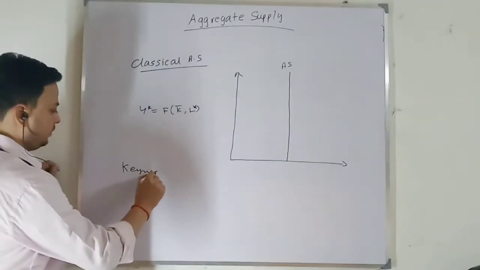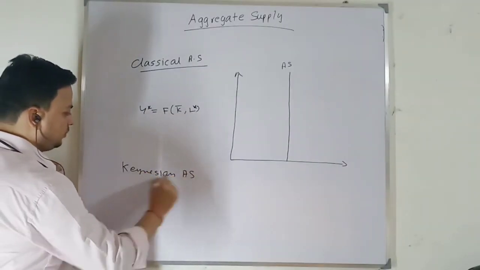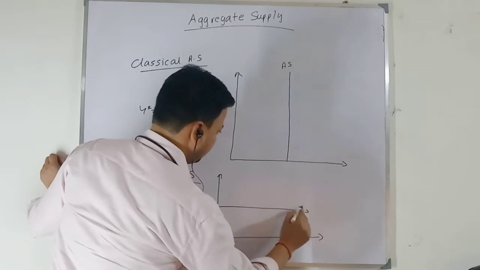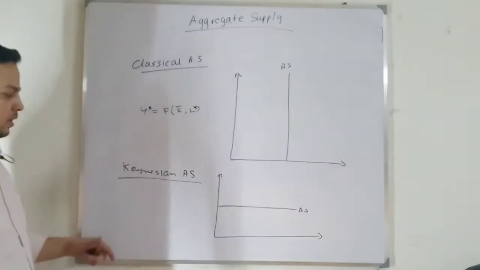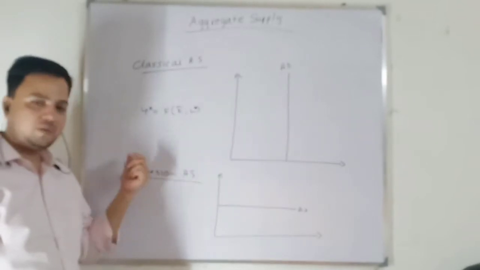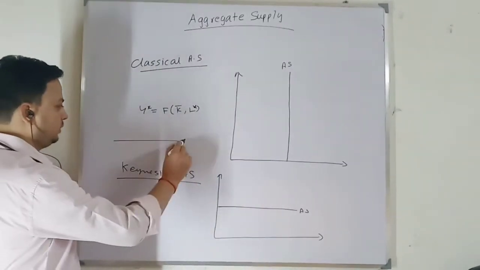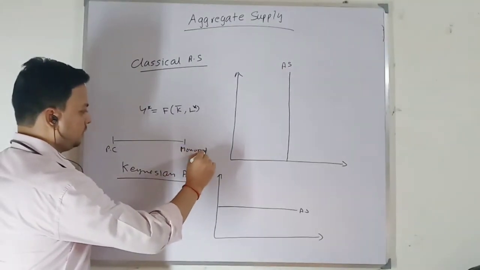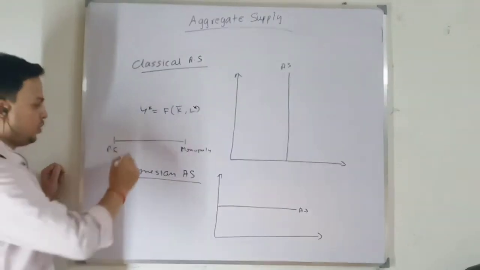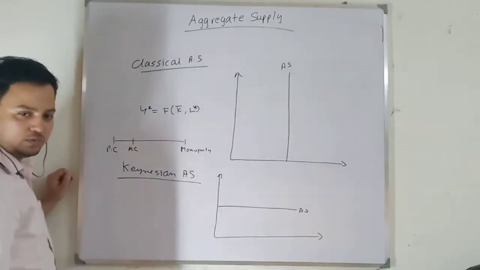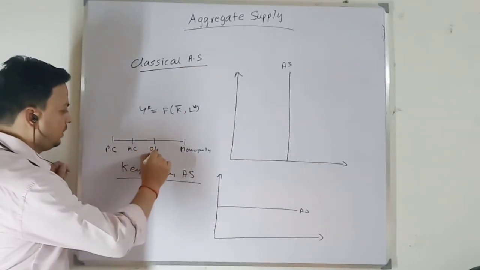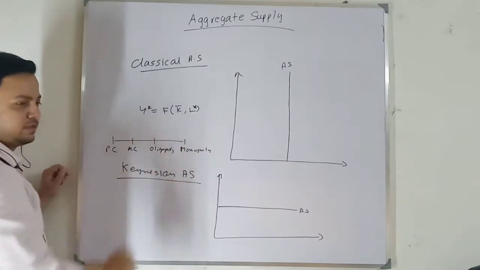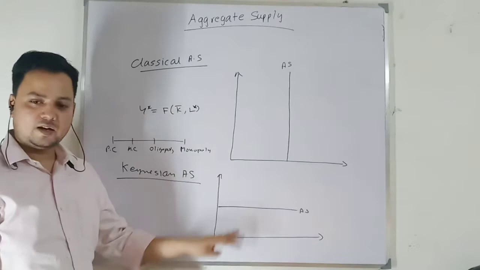In the Keynesian case, our aggregate supply curve will be horizontal. Both these are extreme cases. Like when you are doing market structure, right now you have perfect competition and monopoly. So here you have perfect competition and here you have monopoly. Both these are extreme cases. In between you have monopolistic competition, that we will do in microeconomics 2 next semester. Then you have oligopoly. So right now you are studying these two extreme cases. So in macroeconomics also you are doing that thing.